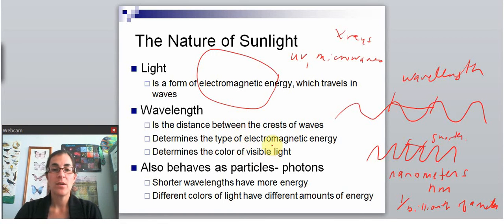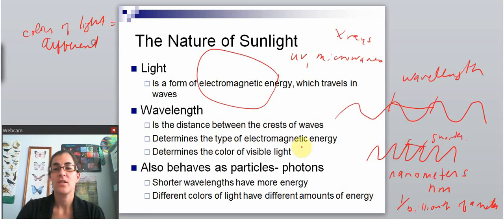So as we're thinking about light, rather than say microwaves or UV, different colors of light have different wavelengths. So colors of light have different wavelengths, either longer like this example over here or shorter like this one here. And the symbol for wavelengths is this. So I'm going to go ahead and use the symbol to give me some more space.